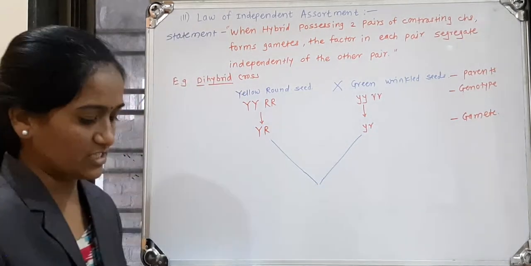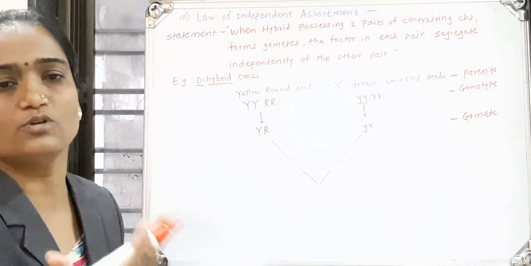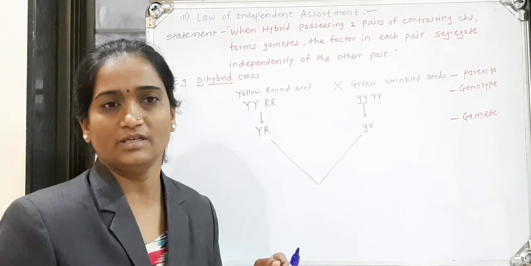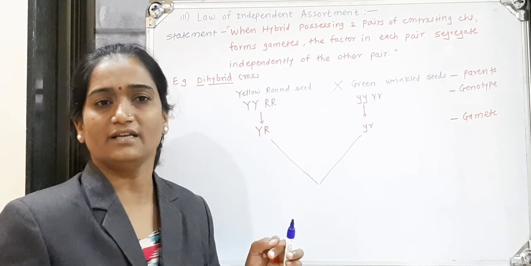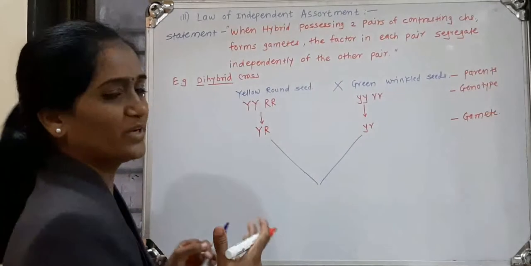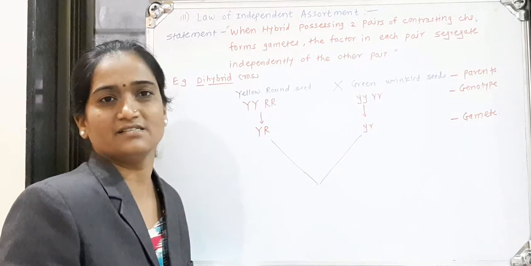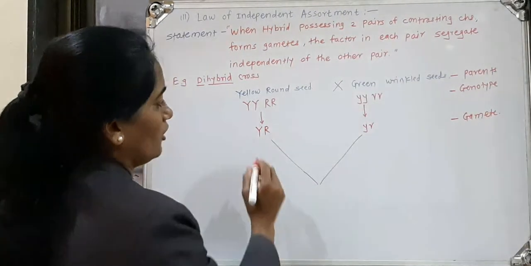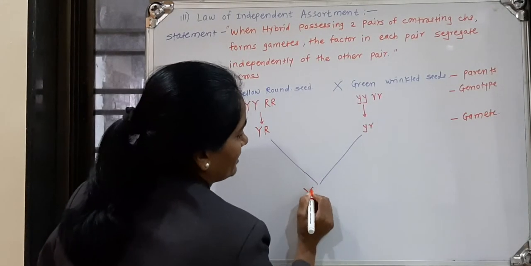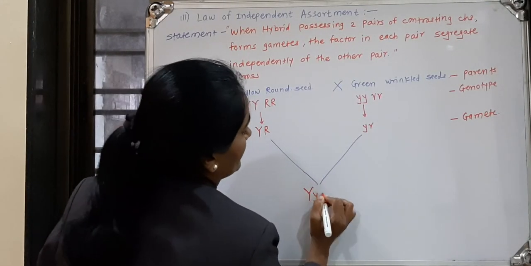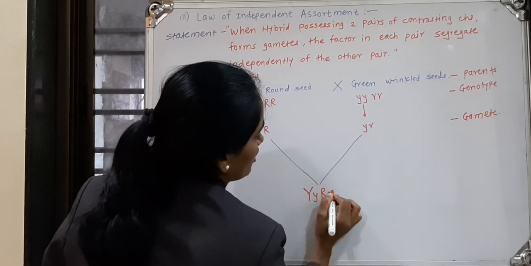After fertilization, a new progeny, new offspring will be developed. The offspring will be, any guesses? Yes, the offspring will be capital Y, small y, capital R, small r.